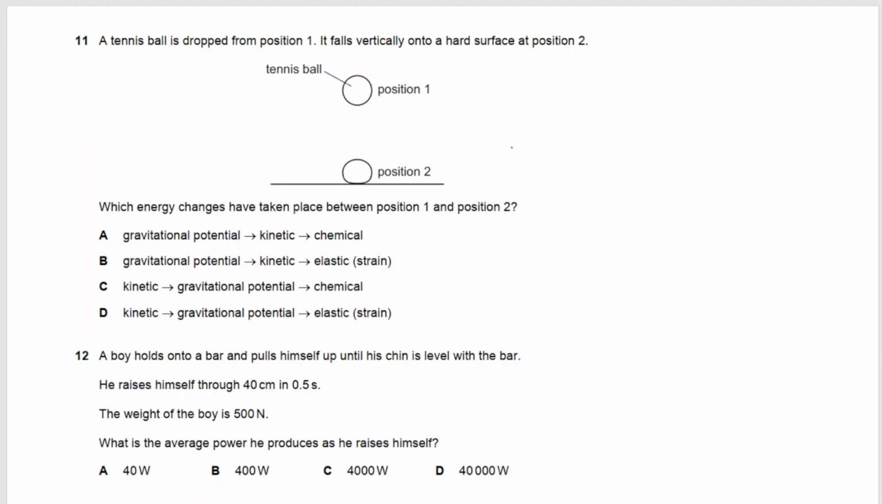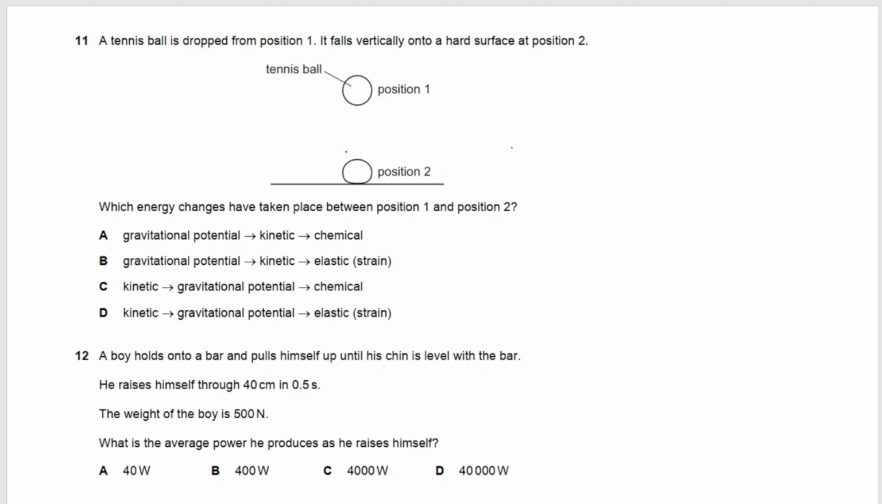Hello and welcome back. This video is the continuation of solutions for May-June 2022 paper 2-2, that is multiple choice questions extended. Question number 11 says a tennis ball is dropped from position 1 and it falls vertically onto a hard surface, and we can see that its shape is distorted. Which energy changes have taken place between position 1 and position 2?